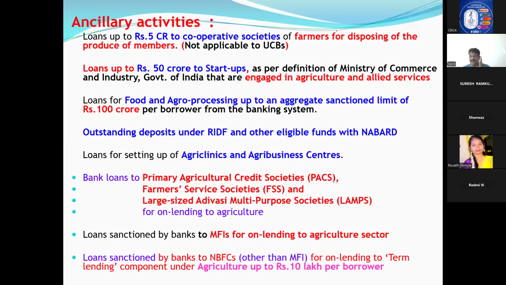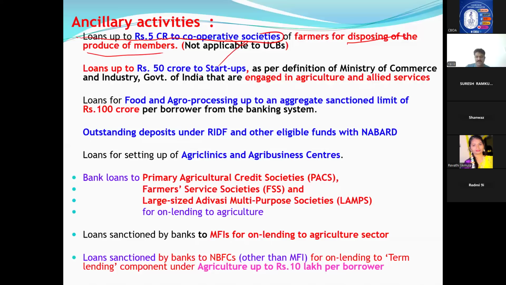Second, we discussed infrastructure. Cold storages, all these things indirectly help farmers. I told you 100 crores is priority. Now, the last one is ancillary activities. Very important slide. Ancillary activity means loans up to 5 crore, again 5 crore, to cooperative societies. Cooperative societies up to 5 crores if you give a loan, what is the purpose? Disposing of the produce of the members. As I told you earlier also, urban cooperative banks cannot finance cooperative societies. But cooperative societies, we can finance up to 5 crores, for disposing of the produce of the members.